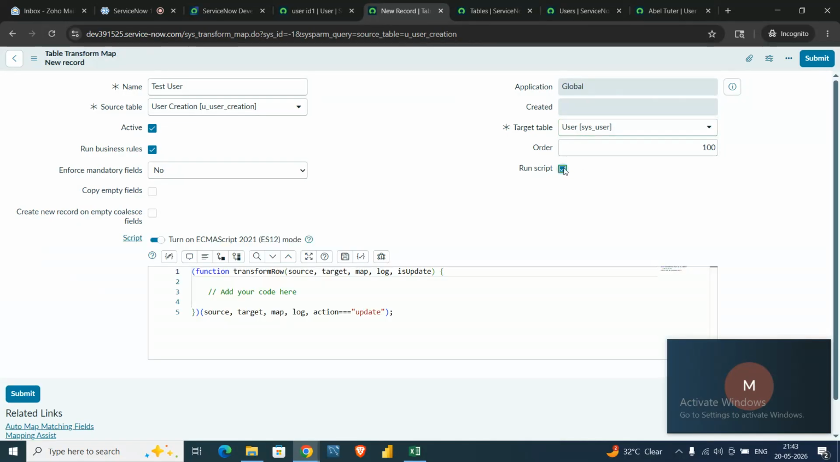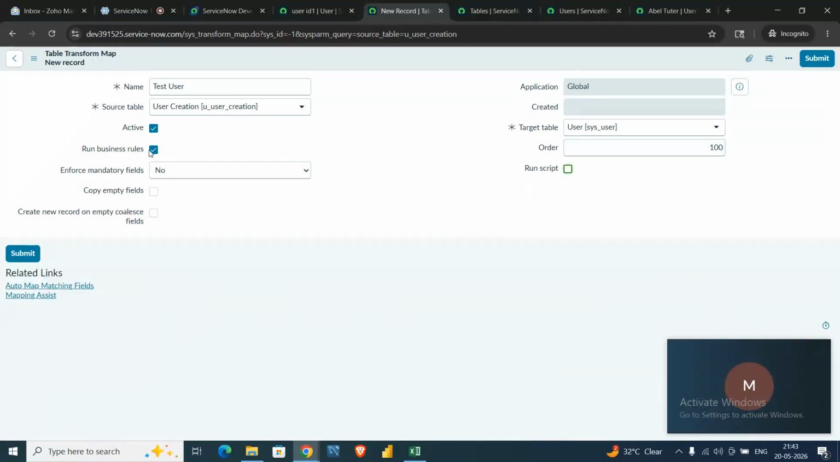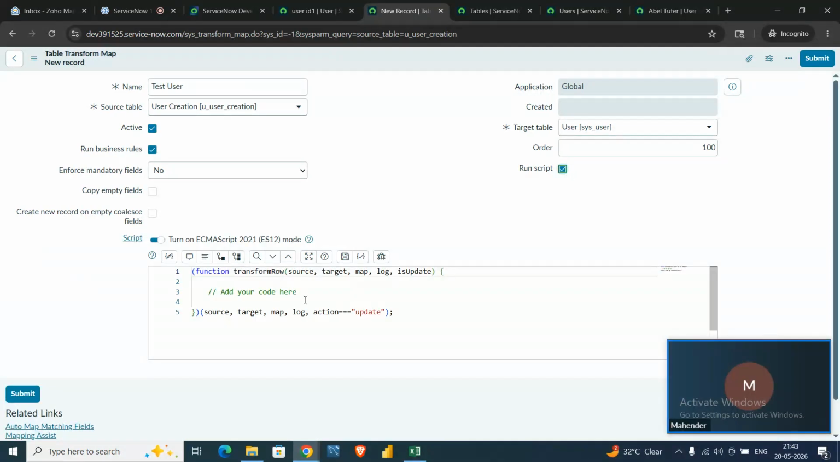So run script, basically we can run a script with the transform map, which is not required at the moment. Similarly, run business rule. In what scenarios do we have to run the script? In what use case do we have to do the run script? Okay, so suppose there is some field mismatch.